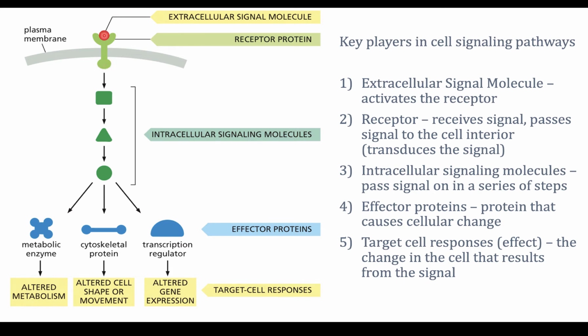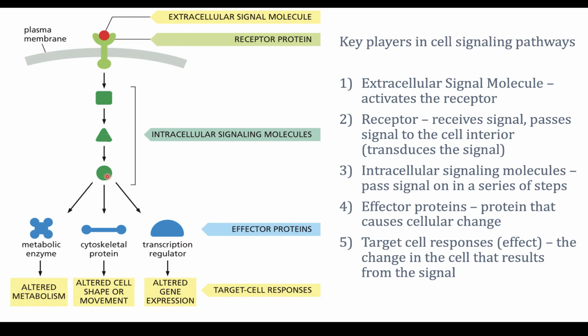Binding of an extracellular signaling molecule will trigger a conformational change that allows that receptor to activate proteins within the cell. Okay, so we've got this kind of listed here. The extracellular signaling molecule is activating the receptor. The receptor receives the signal and passes the signal to the cell interior. This is sometimes called transduction, conveying the signal from an exterior signal to an interior signal. In this case, they're showing us three intermediate signaling proteins where one activates the next, activates the next. So none of these green proteins are directly changing cell behavior. They're passing the signal along.